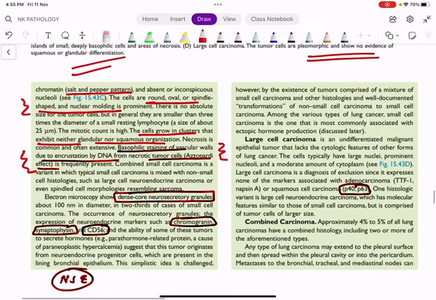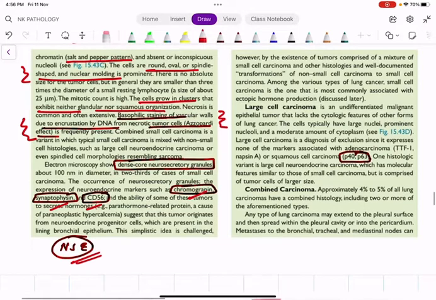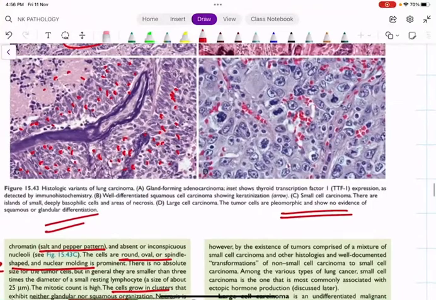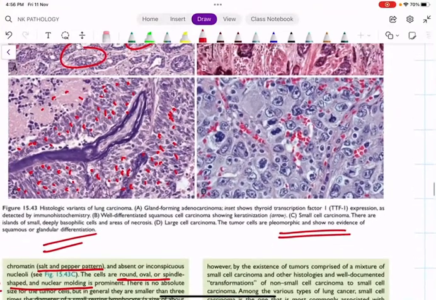Then, as seen in all neuroendocrine tumors, we have three important IHC markers: synaptophysin, chromogranin, and CD56 or neuron-specific enolase, NSE. These are the three important markers. Wherever in our body they ask about neuroendocrine tumors, please write all these things. Electron microscopy shows dense core neurosecretory granules. Of course, I told you about this; you can see this characteristic salt and pepper pattern.